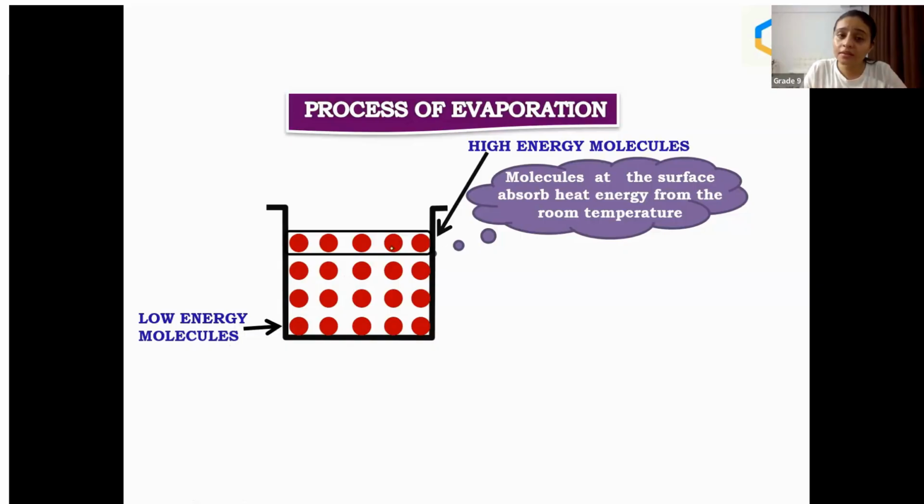So whenever these surface particles absorb the heat energy which is already present in the atmosphere, for suppose at room temperature there is some amount of heat already there. When they absorb that heat energy, these surface particles will convert from liquid to gases and they will fly away in the sky. That is why the liquid part which is present on the surface has high energy.